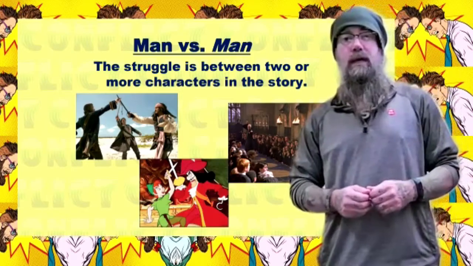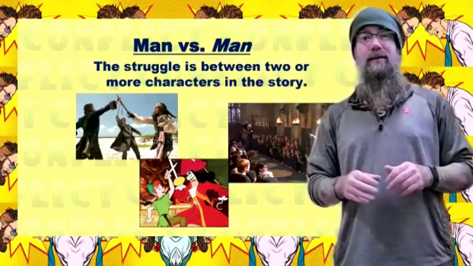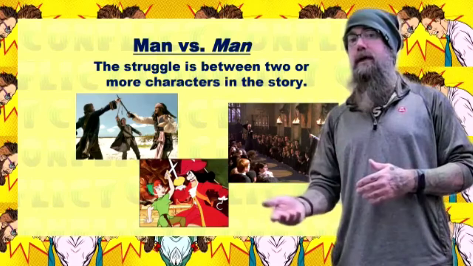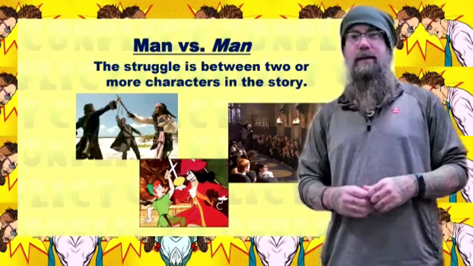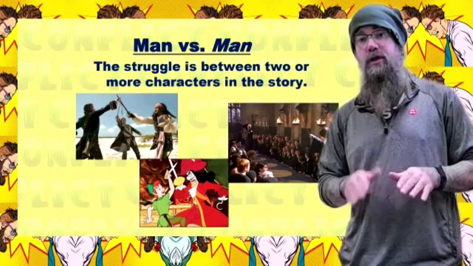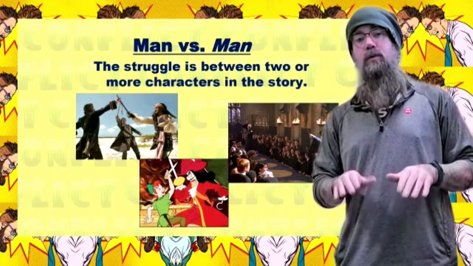Our first type of external conflict is called man versus man or person versus person. In this case, our protagonist or main character struggles against another character or maybe multiple characters. In these pictures here, it shows some people sword fighting. Now, it doesn't always get that dramatic. Man versus man just means that somebody opposes our main character or protagonist.